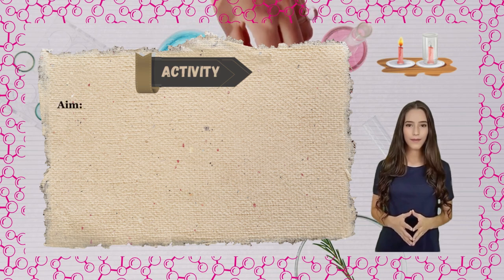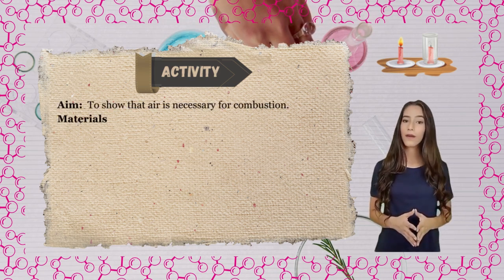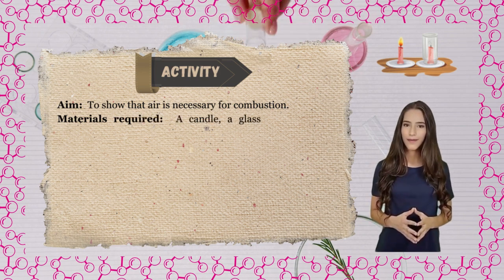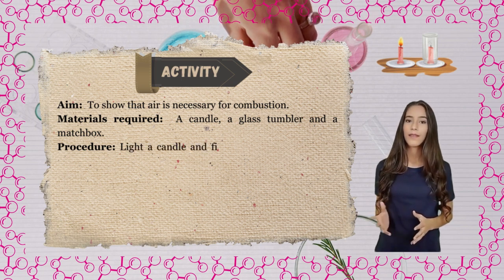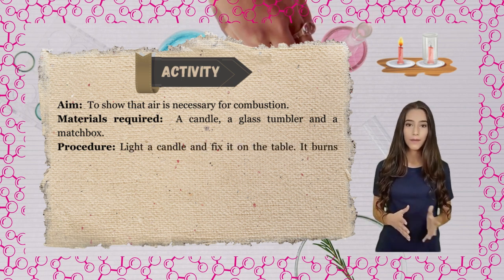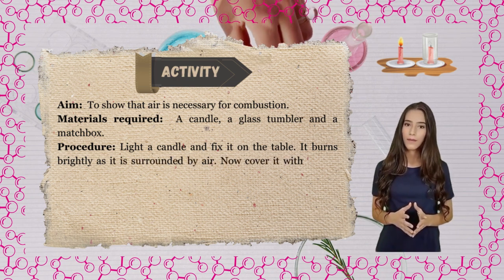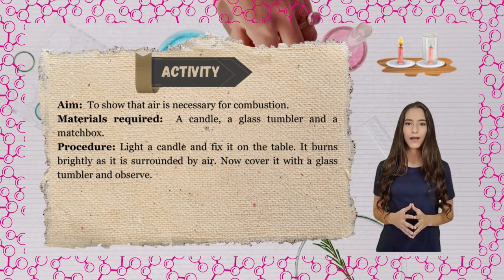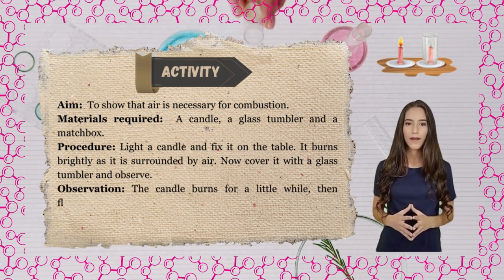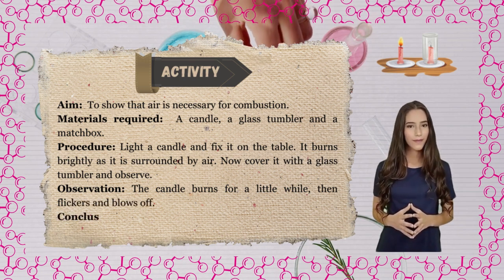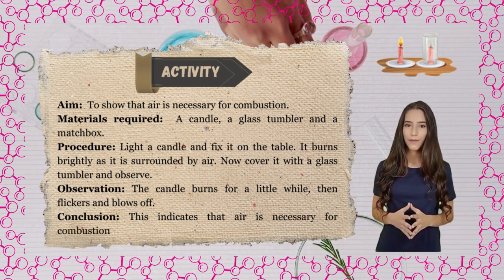Activity. Aim: to show that air is necessary for combustion. Materials required: a candle, a glass tumbler and a matchbox. Procedure: light a candle and fix it on the table. It burns brightly as it is surrounded by air. Now cover it with a glass tumbler and observe. Observation: the candle burns for a little while, then flickers and blows off. Conclusion: this indicates that air is necessary for combustion.